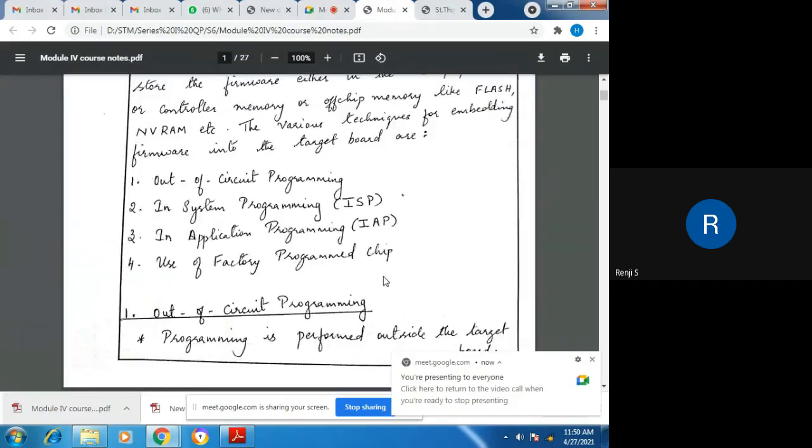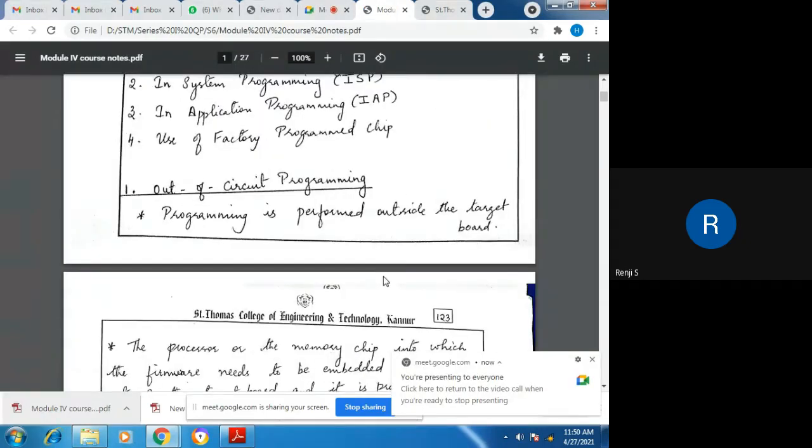So first one, out-of-circuit programming. Now what is out-of-circuit programming? As I said earlier, the first point to be noted here is programming is performed outside the target board. Now there is a target board into which all devices are plugged in, where the microcontroller or the processor is plugged in, and it is this target board that we are going to use in our end product.